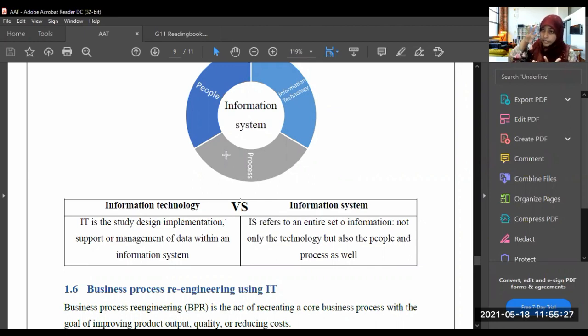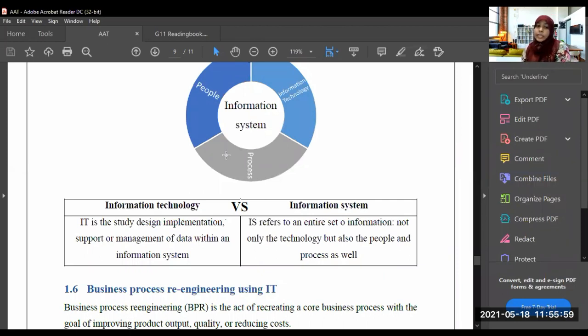So information technology means the study, design, implementation, support or management of data within an information system. Inside the information system there are data. So it studies these data, it implements, it designs these data and manages these data.